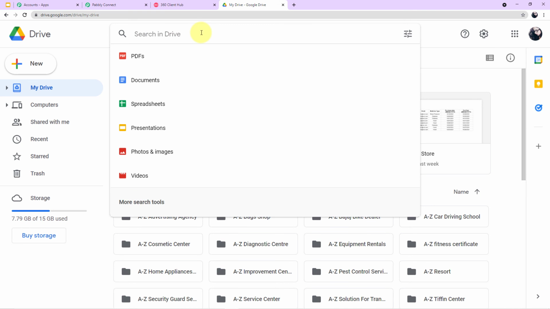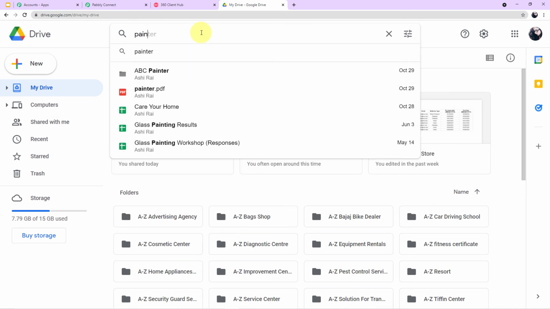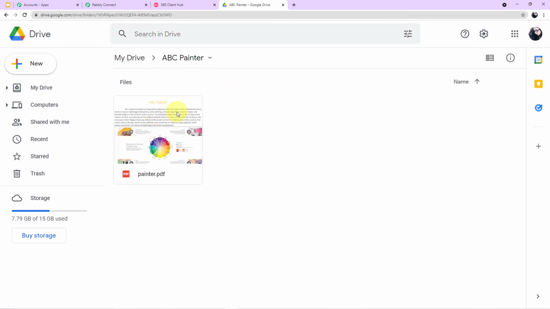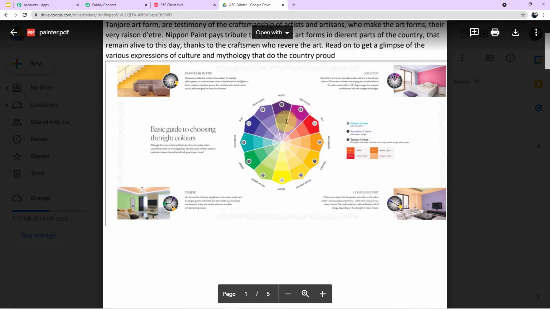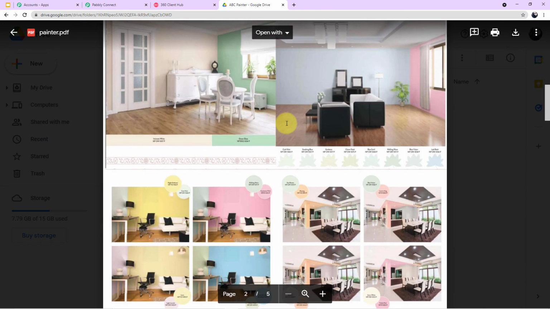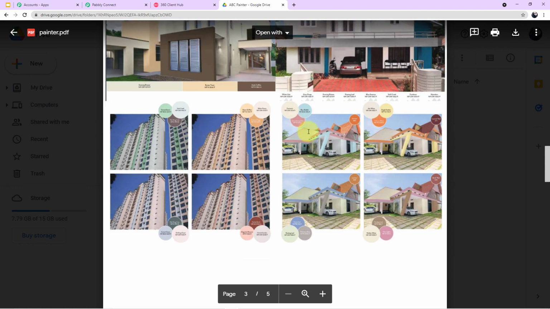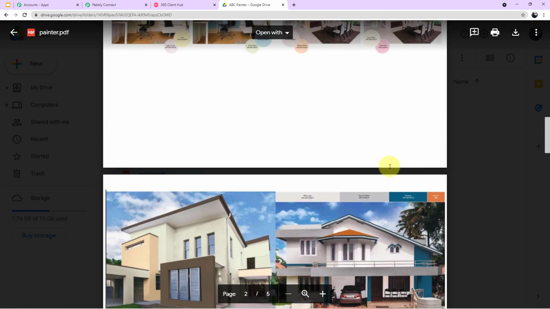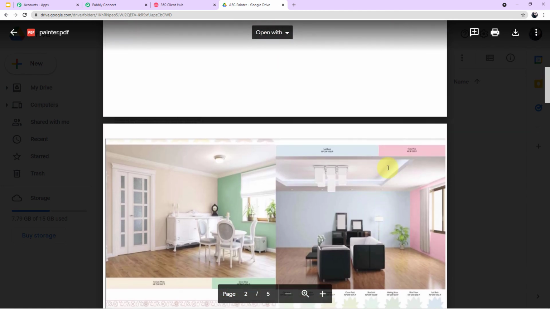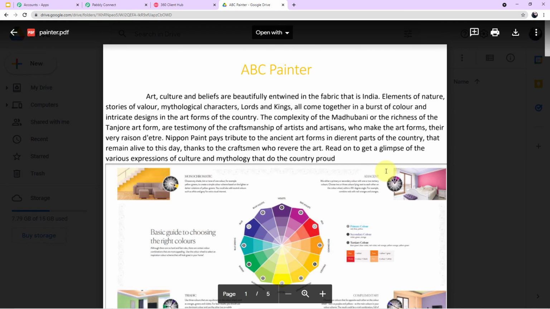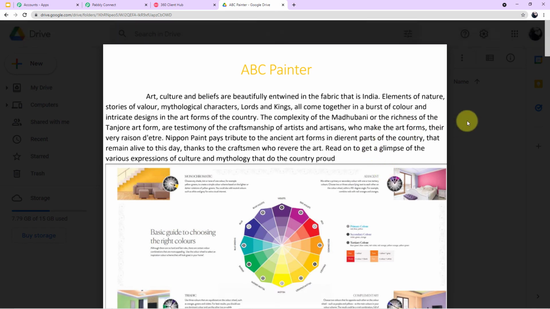Here, let me search for the PDF file. Okay, so this is the folder I have created, and here I have uploaded the file. Now I want from here the file is sent to my customers. Let me show it to you. So this is the PDF file which I want my customers to receive. Okay, now I want to have the link of this. I want to copy the link of this PDF file and paste it in my Pabbly Connect account.